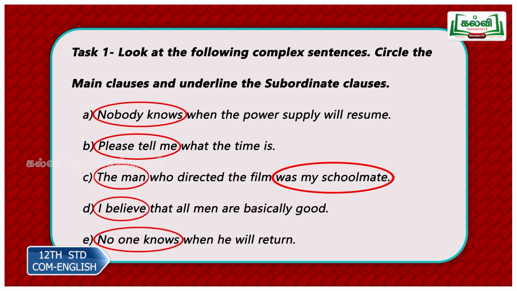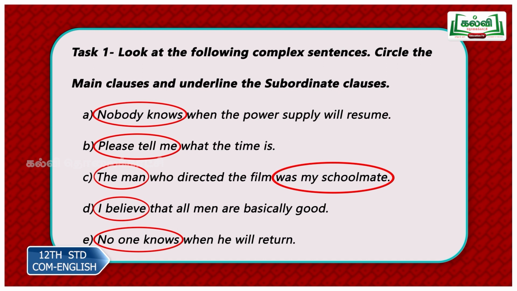Please tell me what the time is. So, please tell me. If I stop there, it gives me complete sense. Please tell me something. Please look at me. Please help me. All these are main clauses. Now, what the time is? I didn't ask you this question. What is the time? In that case, it will be an independent sentence giving you complete sense. But here, what the time is is a fragment attached to the main clause. So this is the subordinate clause.